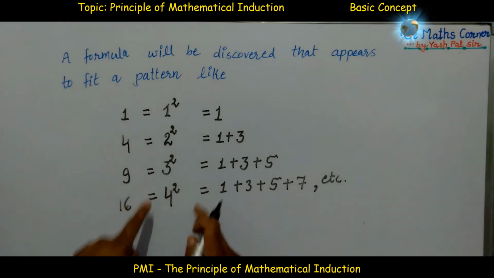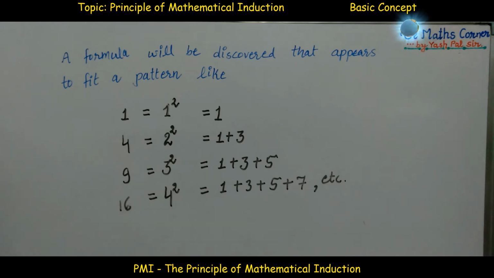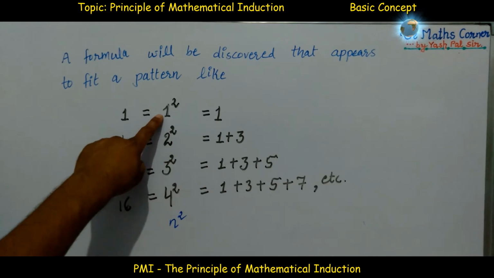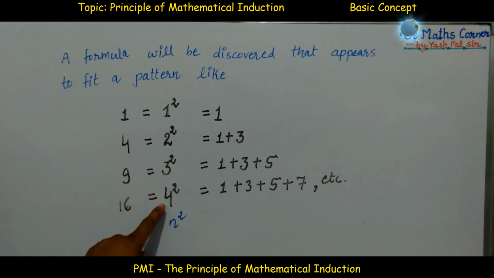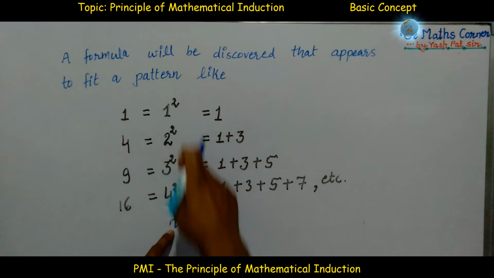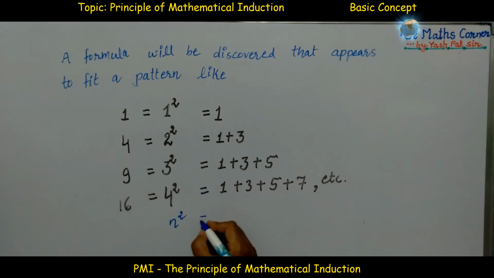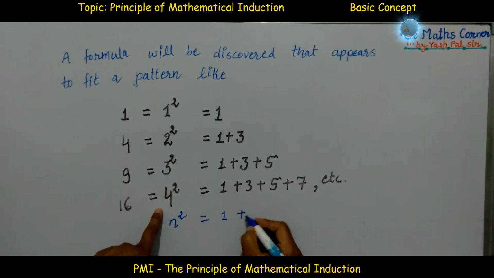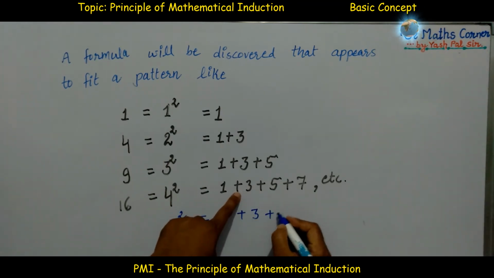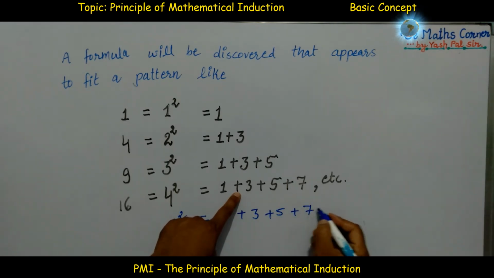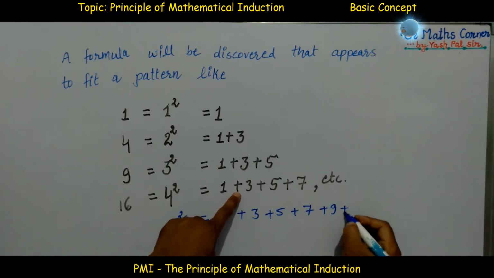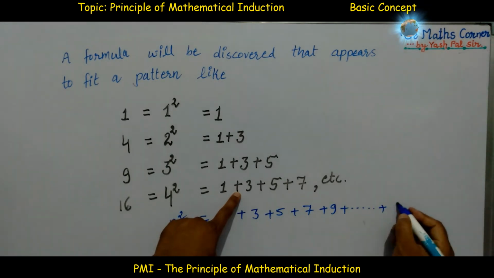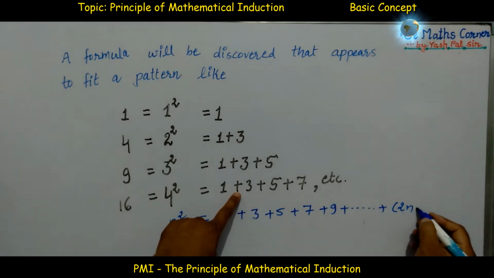Okay, if we are discussing n, the left hand side is n square: 1 square, 2 square, 3 square, 4 square. If we suppose the left side is n square, then what should be the right hand side? Of course this should be 1 plus 3 plus 5 plus 7 plus 9 and so on. Lastly we should have 2n minus 1. This represents the odd number.